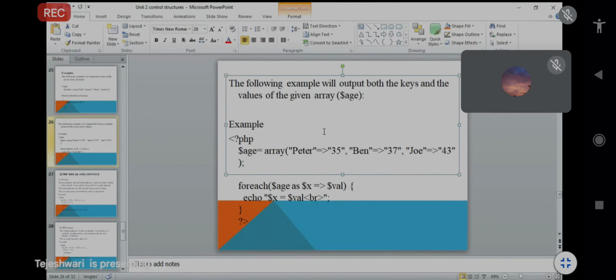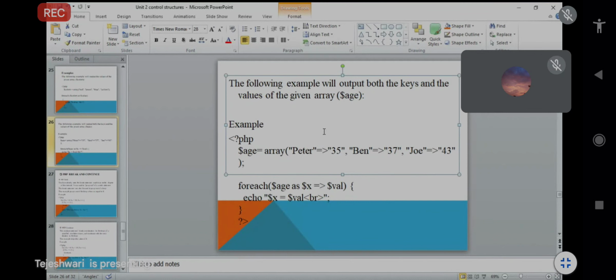So $h is the one variable that you have to mention. Equal to array. Just declare the array, because we are using a foreach loop, so we have to pass the array. In that we have to use key-value pairs. We know this concept, this is an associative array. Peter is a key, 35 is a value. Then Peter, Ben, and Joe are the keys, and 35, 37, 43 are your values. So just declare the key and value.